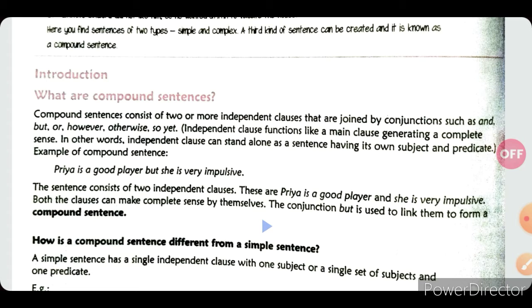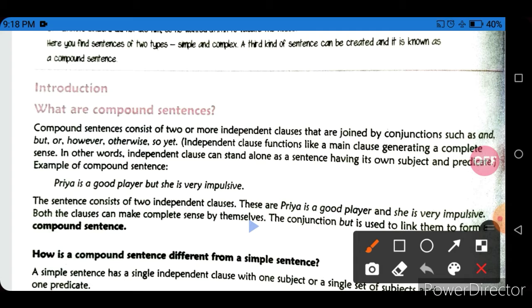An example of a compound sentence: Priya is a good player, but she is very impulsive.